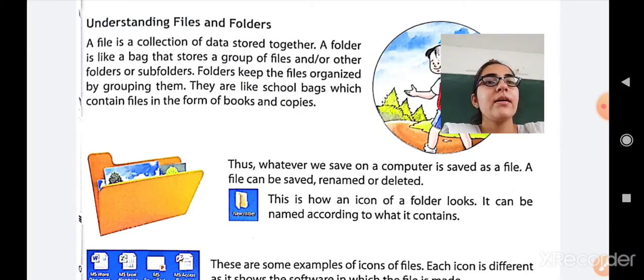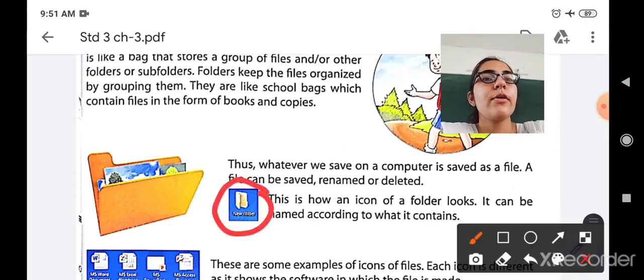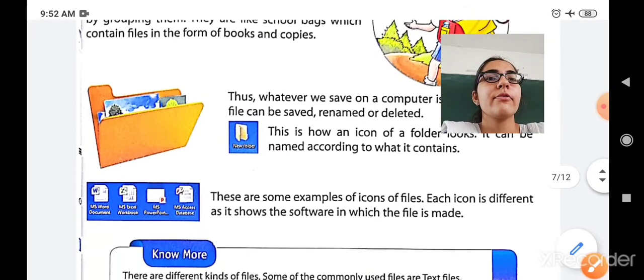This is how the icon of a folder looks. It can be named according to what it contains. Okay, so this is a folder. This folder contains different files. When you double click on this folder, it will open the different files or subfolders that are inside it. So this is the icon of the folder.